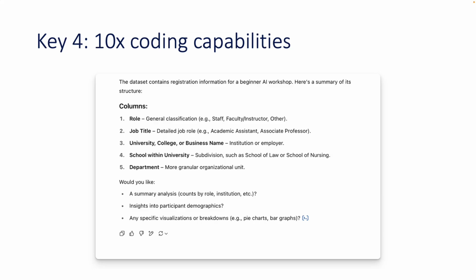Under the hood, it is writing code to do these things. See, these models, again, are just taking text as an input and providing text as an output. In the last key, we talked about these multi-step capabilities. Well, these 10x coding capabilities are closely related to this multi-step. See, what's happening is when I give the LLM a CSV file, it's going to then say, this looks like a CSV file.